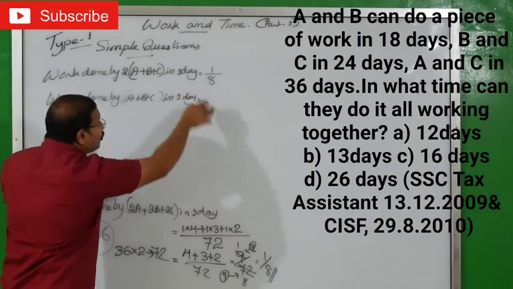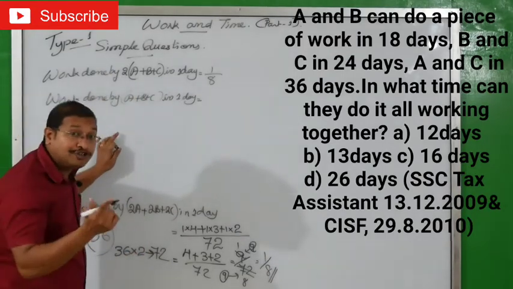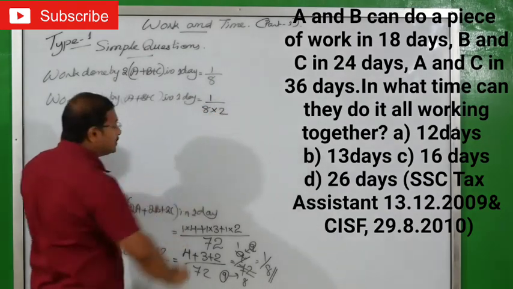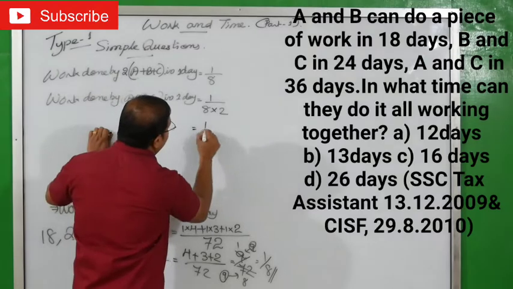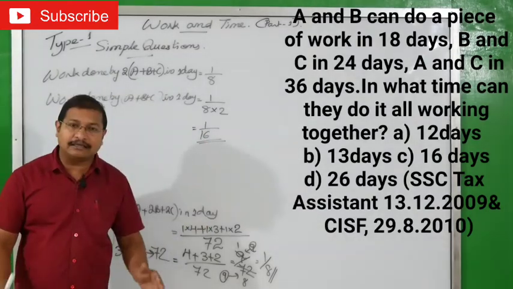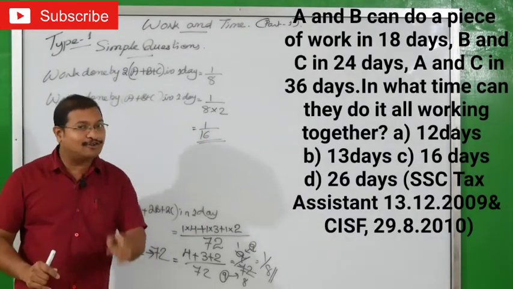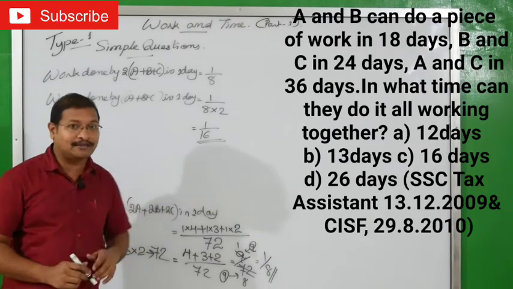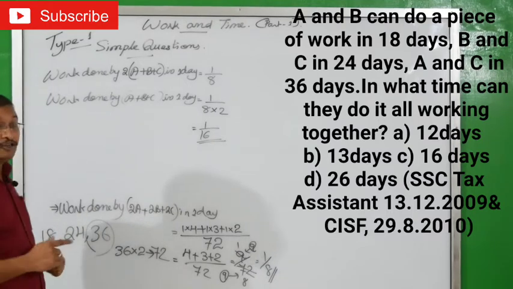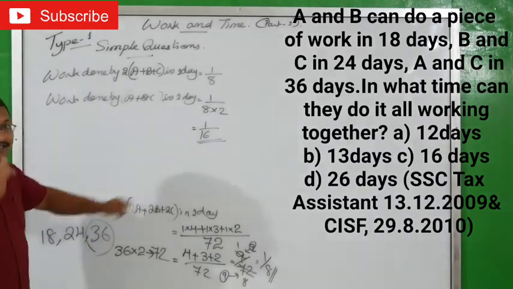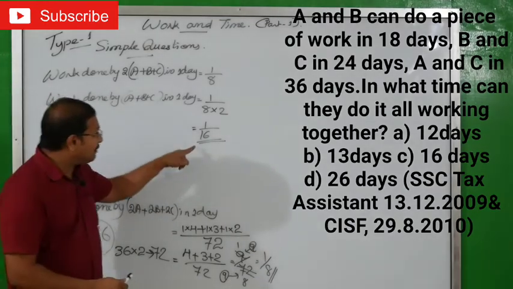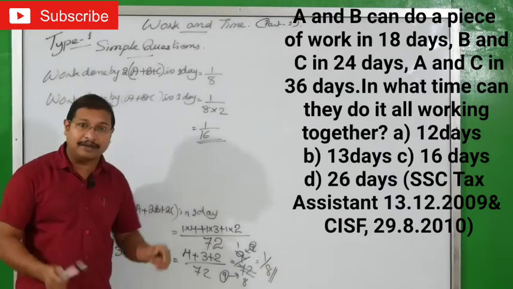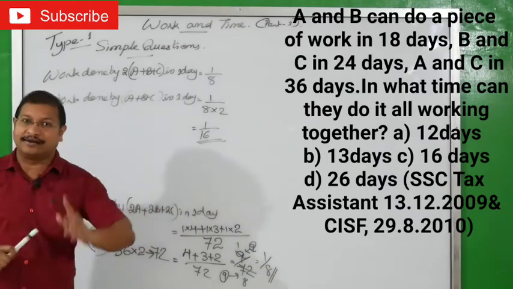Yes, this 2 will go to the next side because it's multiplying, it goes to the next side and will divide. That means 1 by 8 into 2, this 2 came to this side. Ready? This equals 1 by 16. That means A, B and C finish the work in 16 days if they work together. That means what is your right option? Right option is C, 16 days. Have we understood? Because 1 by 16 you got, isn't it? That means if they complete 1 by 16, if they work together, it means 16 days.